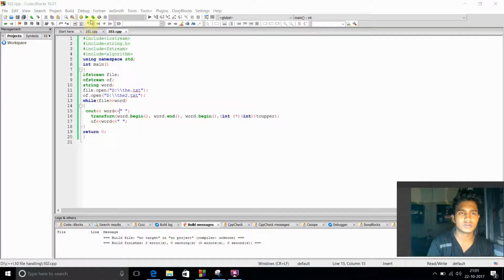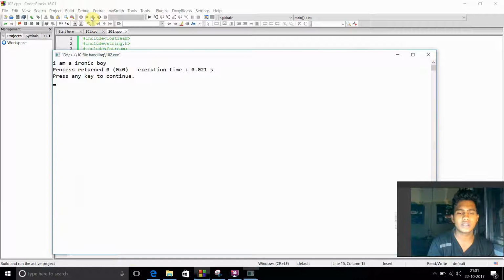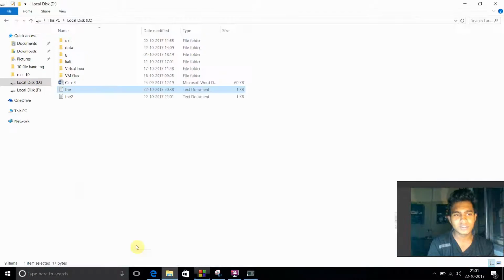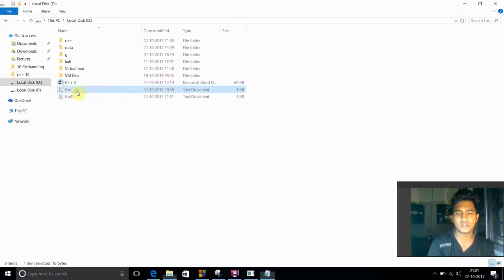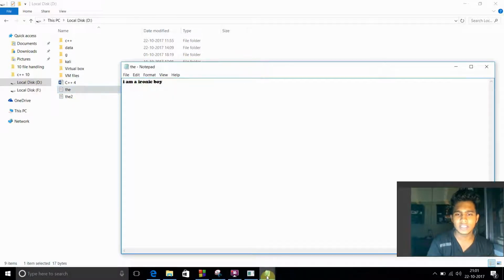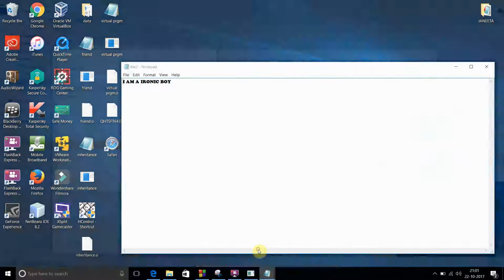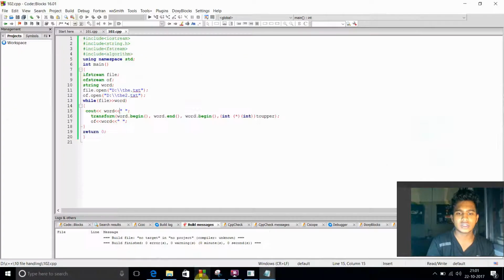It compiled. Now we can go to our D drive and see it already created the 2 file. Open it, and it contains everything in uppercase. This was our input, and this is the output we got. So this was my second program in the 10th experiment. Thank you.